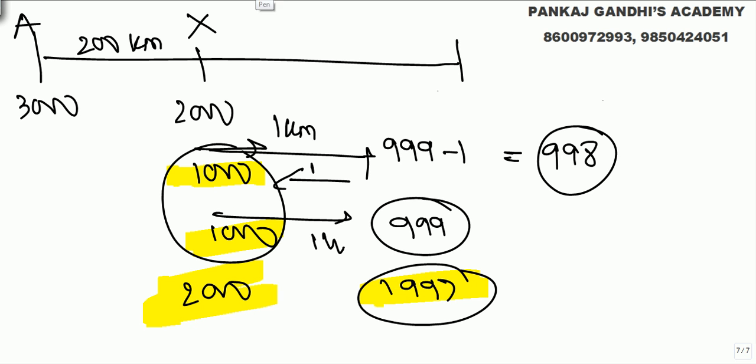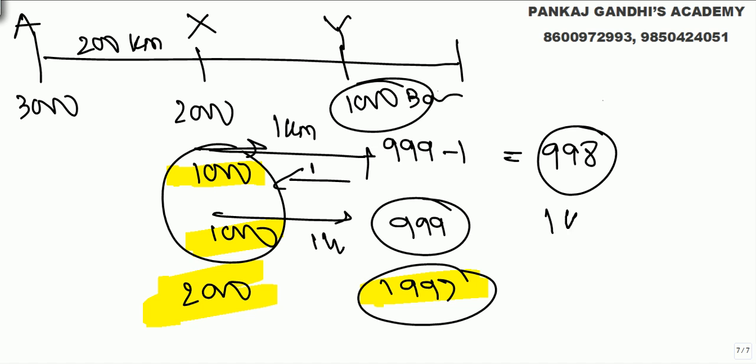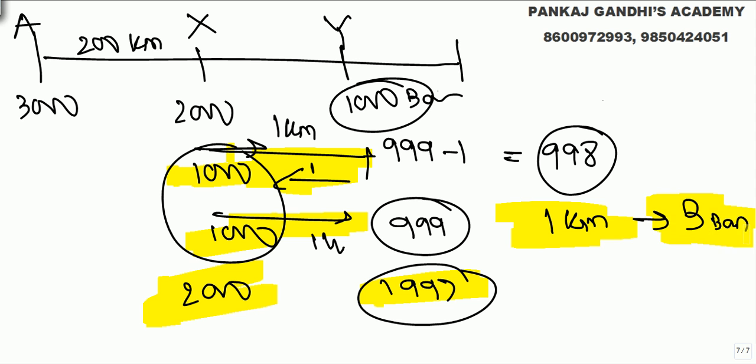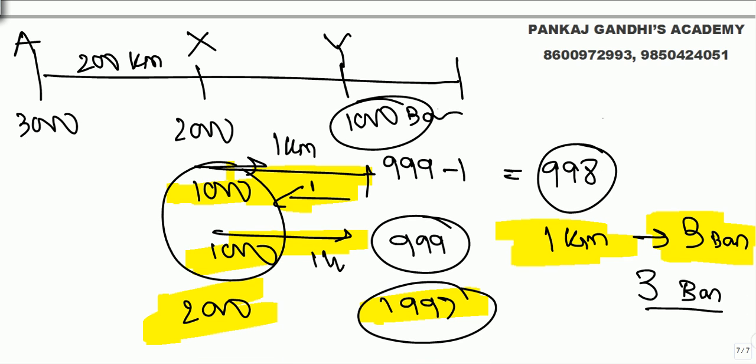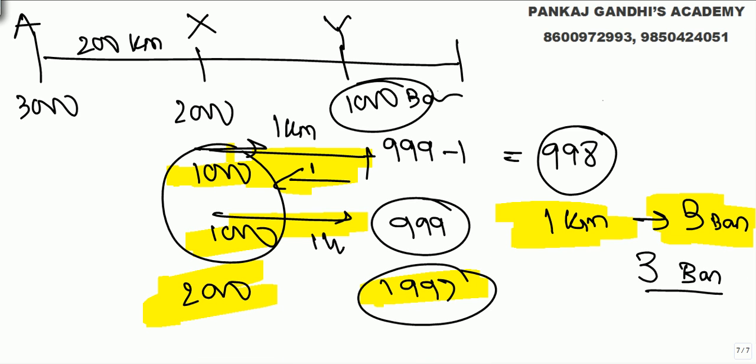From here till he is left with 1000 bananas, let's say point Y, per kilometer he will need 3 bananas for 1 kilometer. Why will he need 3 bananas? Going, coming back and going, per 1 kilometer he is going to eat up 3 bananas. This will continue till he is left with 1000 bananas, from 2000 to 1000.